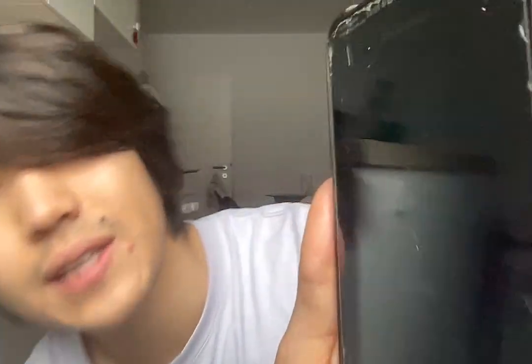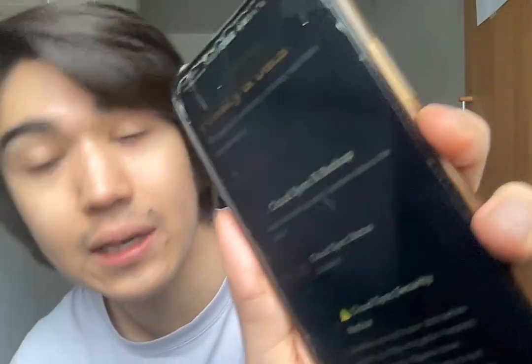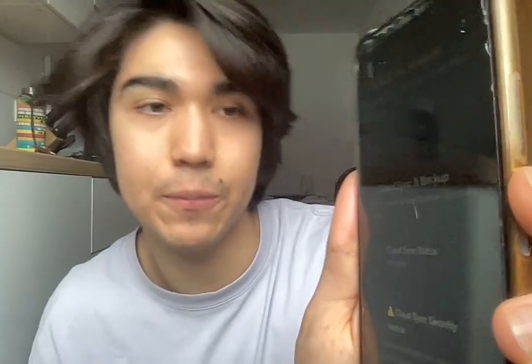Then in Privacy Center, you have your memory collection, so your memory from all your past conversations and how Guardian has reacted to them. Then you have cloud sync and backup if you want to back up your data, because if you have really, really long messages and you don't want to store it all locally, then you can connect it to your iCloud account.